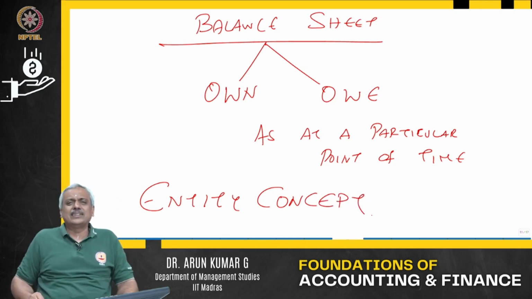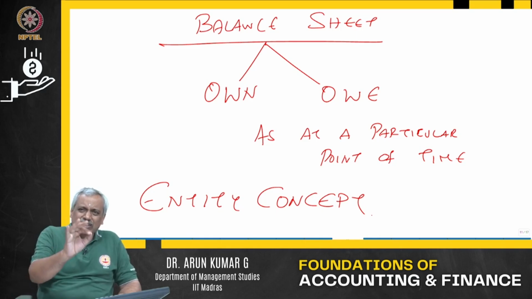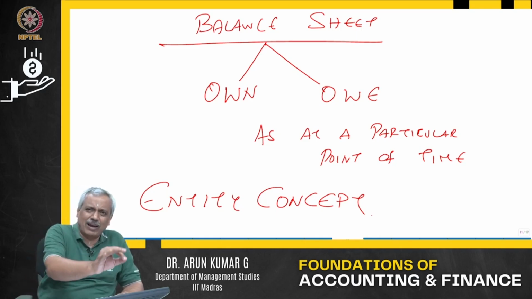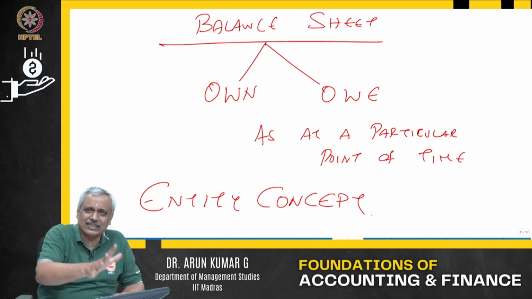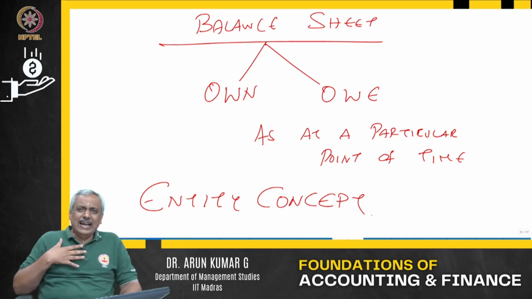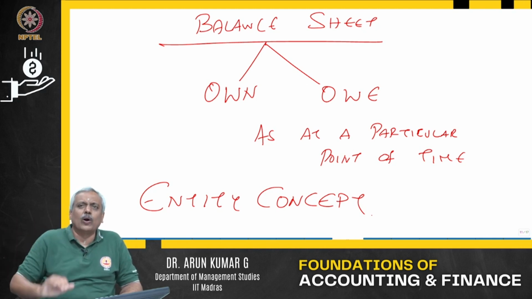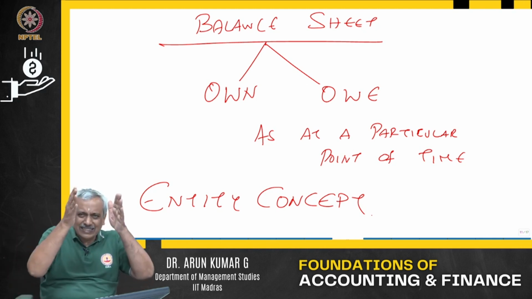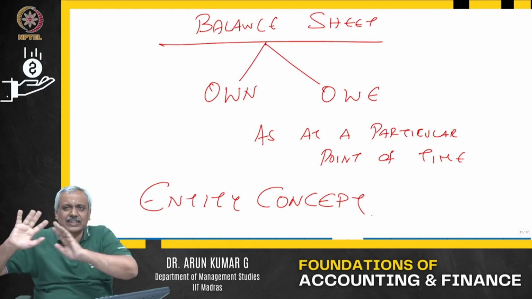What is this entity concept? The business or the organization for which you are preparing the profit and loss and the balance sheet is an independent entity, and you are an independent entity. I start a business. Arun Kumar starts a business called Arun Kumar and Co. Arun Kumar is a separate entity. Arun Kumar and Co is a separate non-living entity.